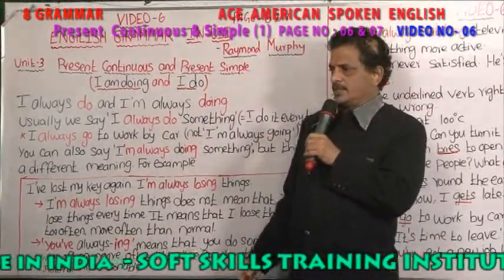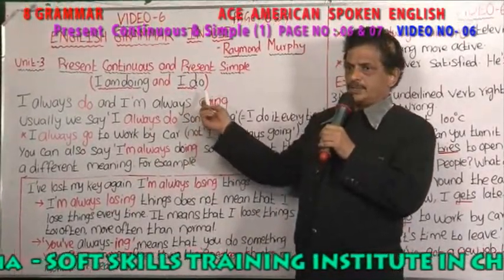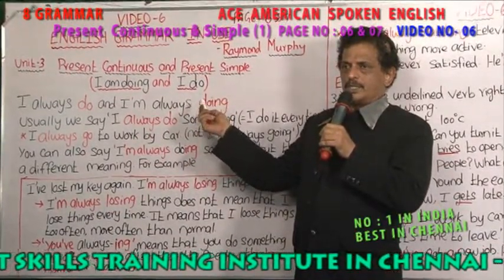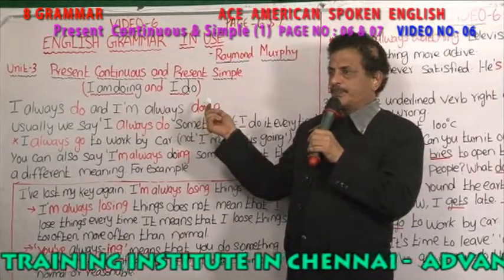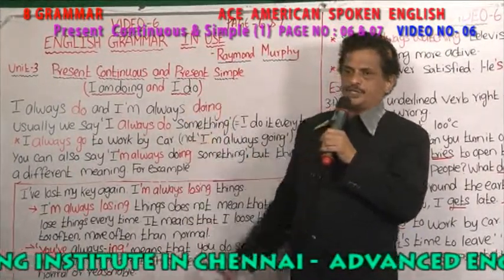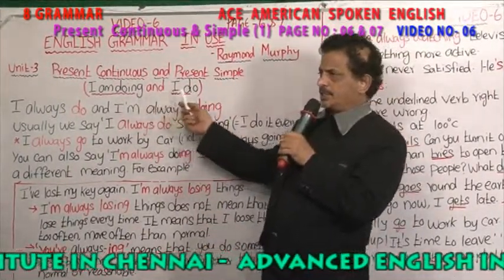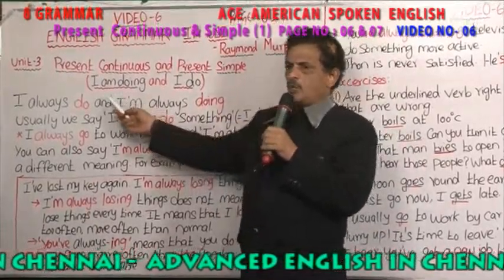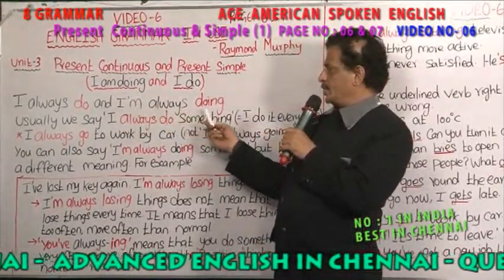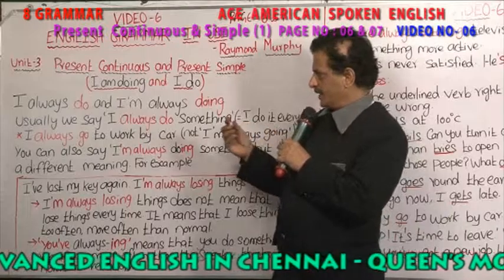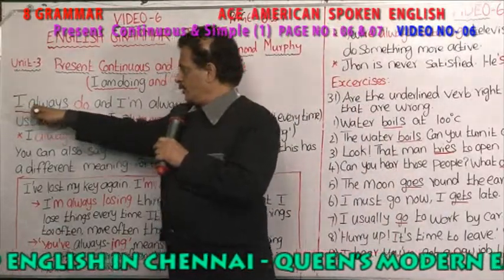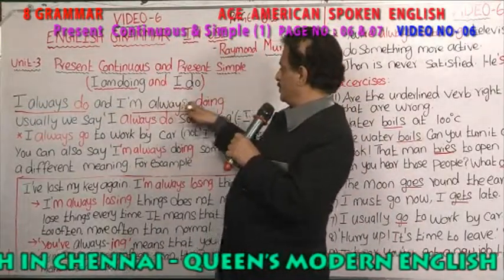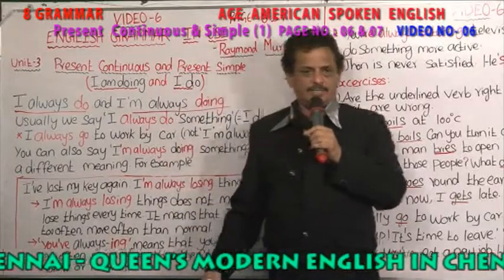She is doing. So where do you use this present continuous? We play, we work, we drink. So where do you use this ordinary present tense? So present continuous and present tense. I always do and I'm always doing. It's two types of sentences. I always do and I'm always doing. What is the difference between this and that?